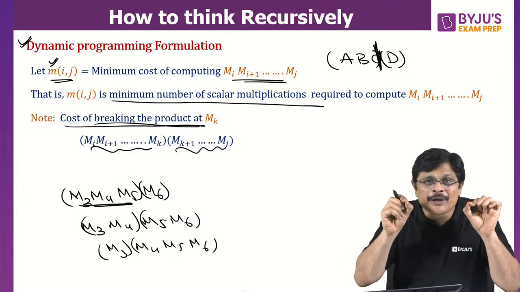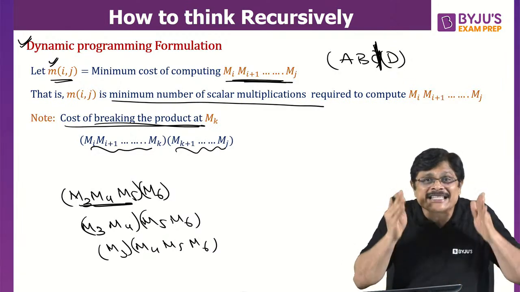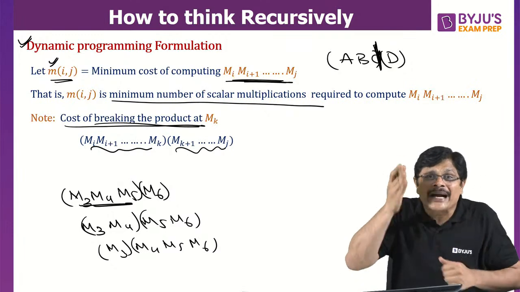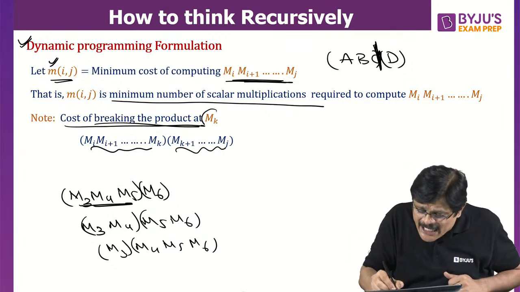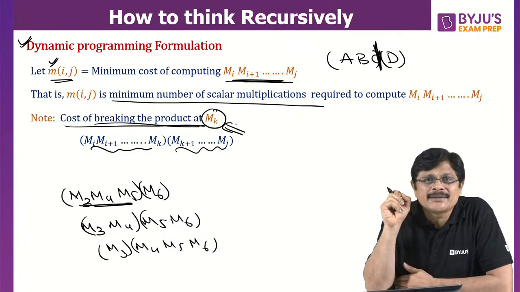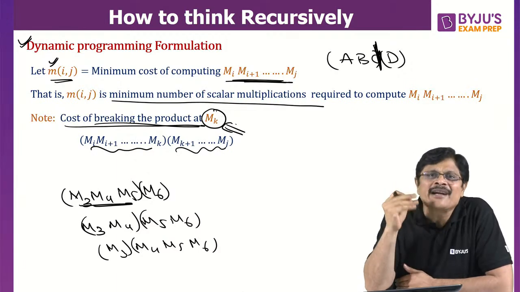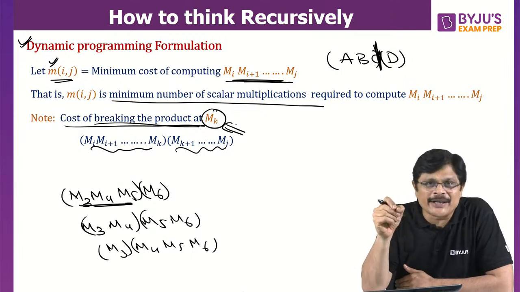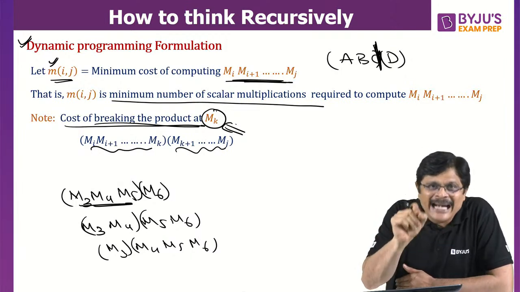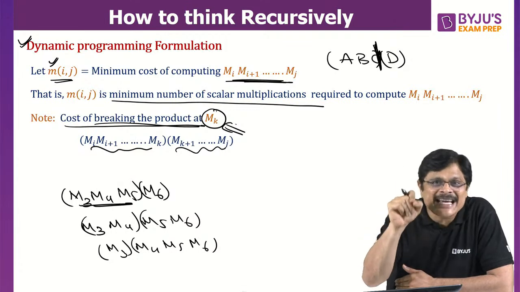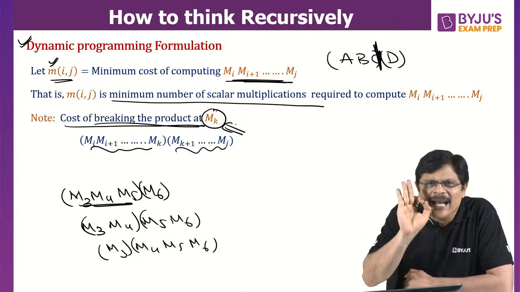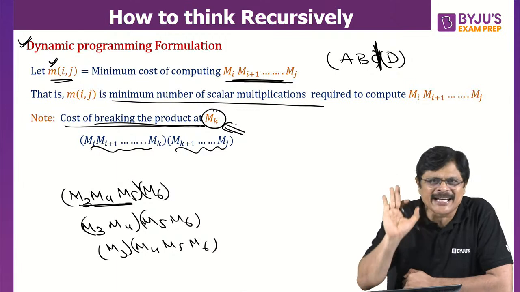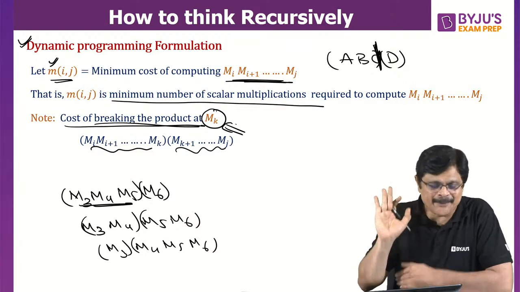First thing we need to do is, this original problem, that is Mi to Mj, we need to cut at Mk. But this K, do we know it? Where to cut, we do not know. First of all, let us assume that we know it. Don't worry, I'll tell you how you can find the exact K also. For the time being, let us assume that we know what that K is.